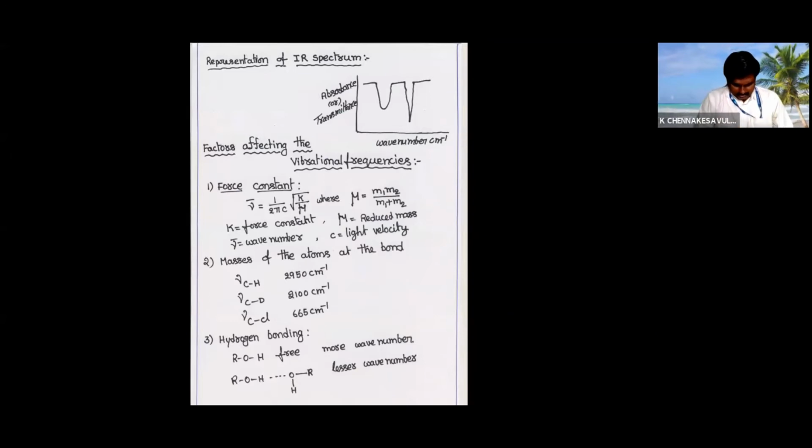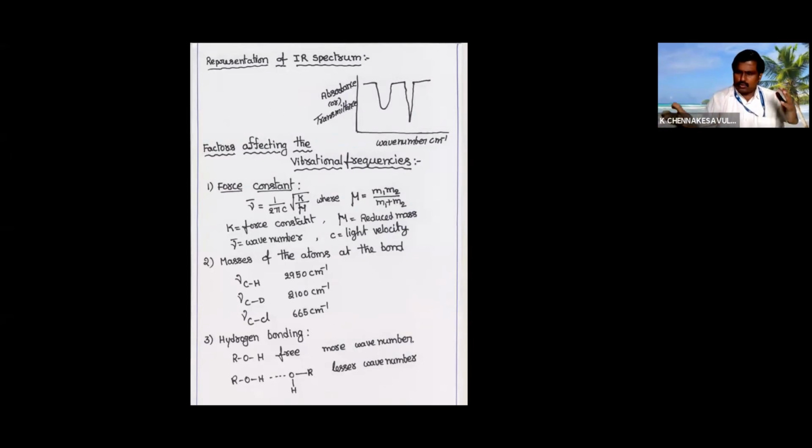The absorption capacity of your organic compounds will be influenced by certain factors. How will your IR spectrum look? It is absorbance versus wave number.